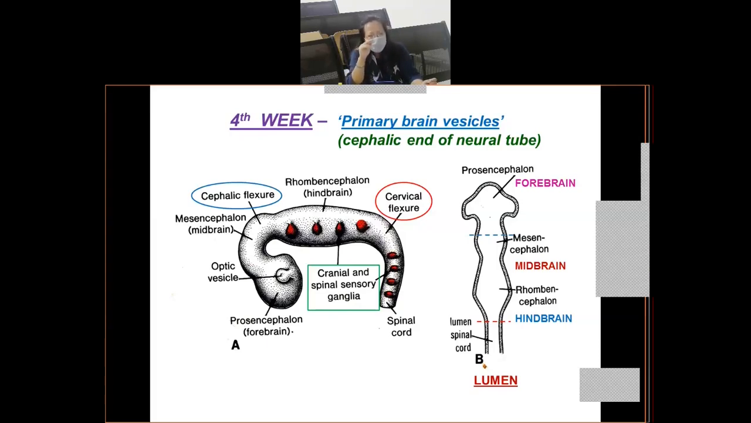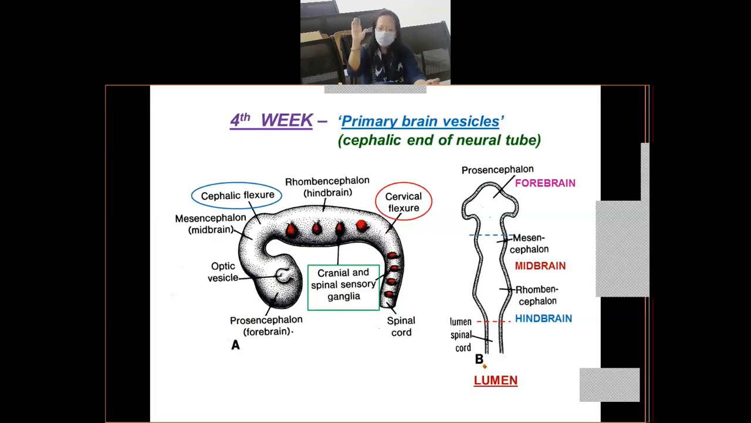Okay, the first flexure to develop is called the cervical flexure, which is highlighted in red color. The cervical flexure is a bend which develops at the junction between the rhombencephalon and the spinal cord. Right? So that is the first flexure to develop.